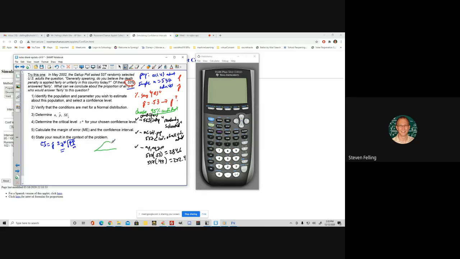So we'll draw a little z-score distribution. We'll say, all right, I want to be 95% confident in the middle, which means there's 5% left over, 2.5% there, 2.5% there, and I'm going to say, all right, what is this boundary value here? So the z star we can find with inverse norm.